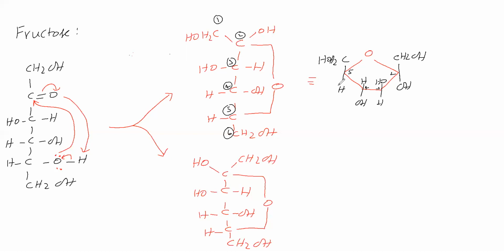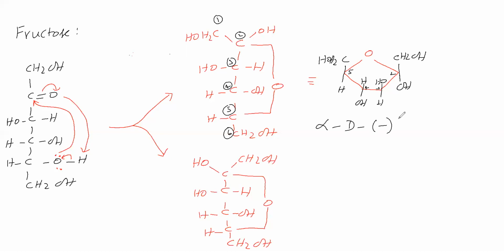Now this is just like a furan, therefore it is a furanose structure. At the second carbon, the OH group is flanking on the right side, therefore it is the alpha form. In the open chain structure, the chiral carbon next to CH2OH has the OH group on the right side, therefore it is D configuration, and it is levorotatory.